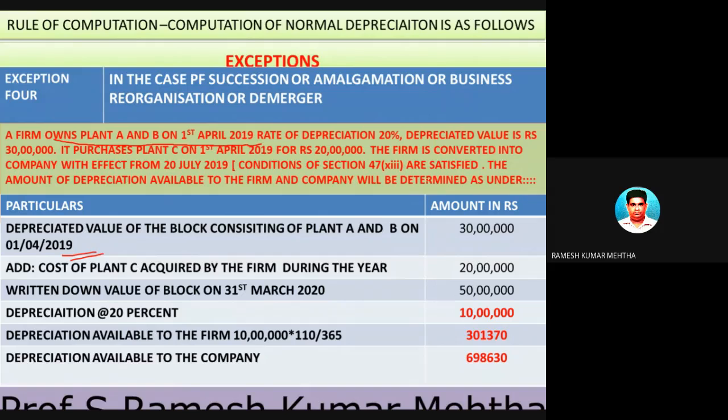And the value of these plants is some 30 lakh rupees. The two plants put together is 30 lakh rupees, and the depreciation rate as prescribed by income tax authorities is 20 percent. It purchases another plant C on 1st April for 20 lakh rupees. So 30 lakhs was the value of plants A and B, and on the same date, plant C was purchased for 20 lakh rupees, and the total value of the plants was 50 lakh rupees.